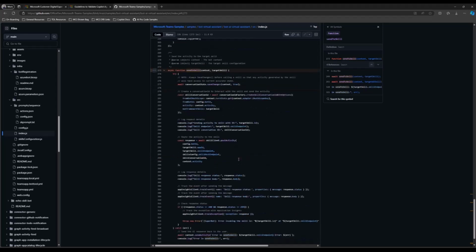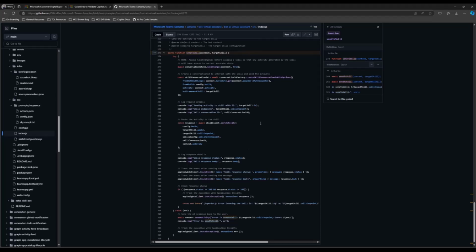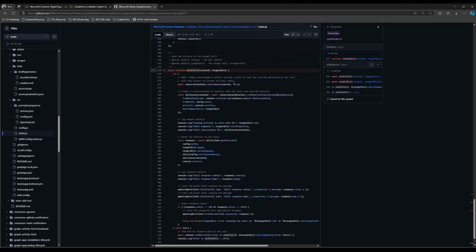And then coming back into the code, I think this function here is where all of the magic happens, right? We're asking it to use the system prompt, and then we are asking it to decide which particular skill it needs to call based on the ID of that skill. And if you look at the README, there is a particular way that you need to define the IDs of the skill bots that you have and the names of the skill bots that you have.